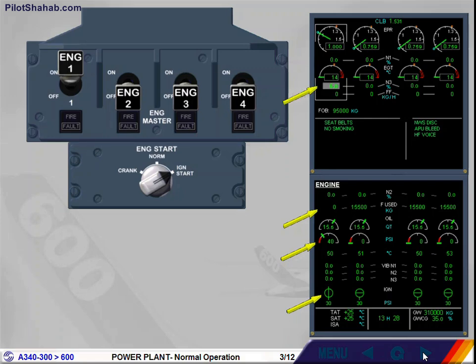As on the A340-300, the white box around engine 1 parameters is designed to catch the pilot's attention during the start sequence. Also notice the grey background behind N3 value. It stays until the parameter stabilizes.